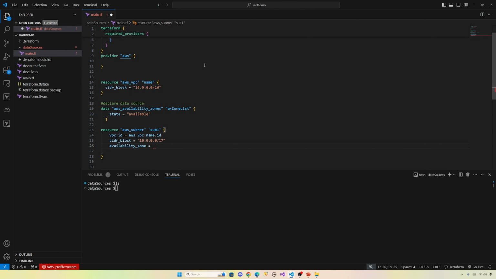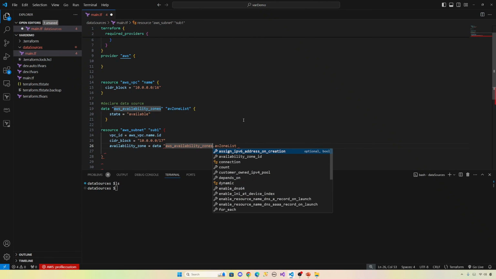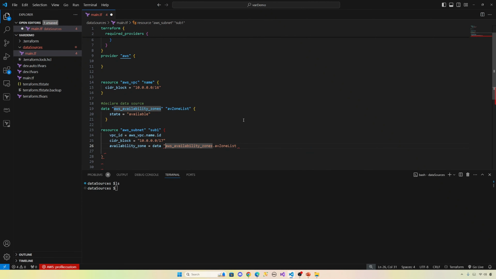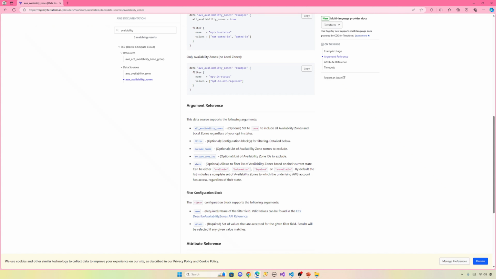So how do you access it? You just copy everything, paste. Now go here, dot, then go here, dot. Then what are the attribute references? So let's go to the documentation again.